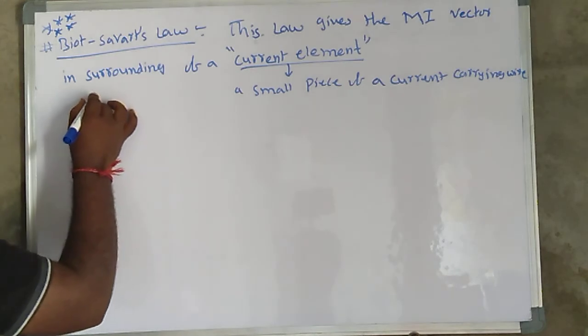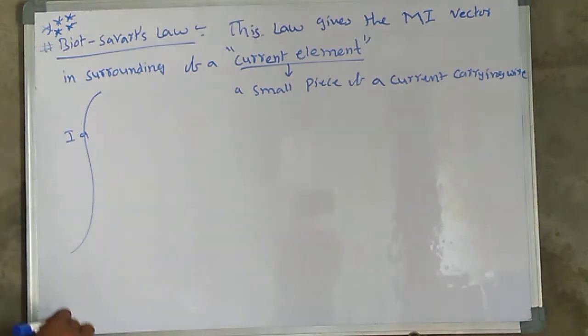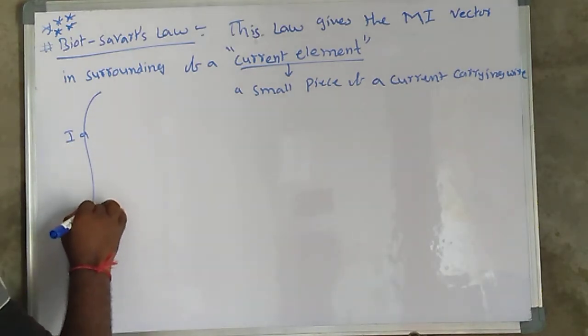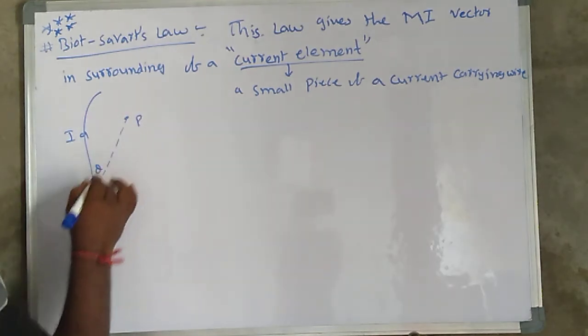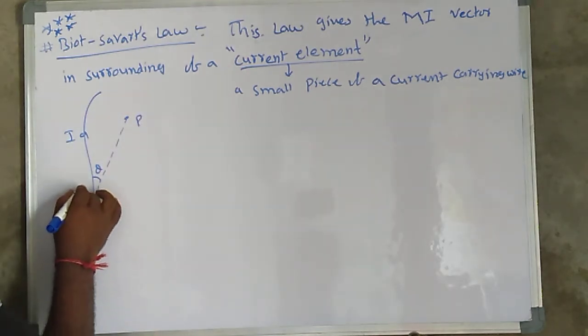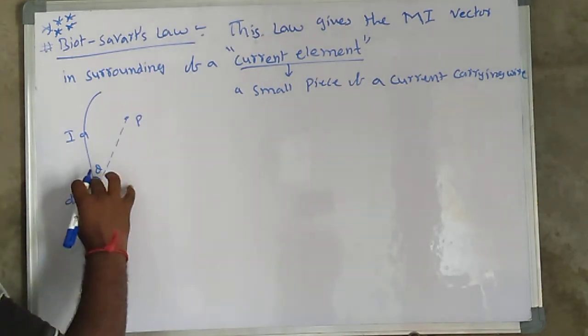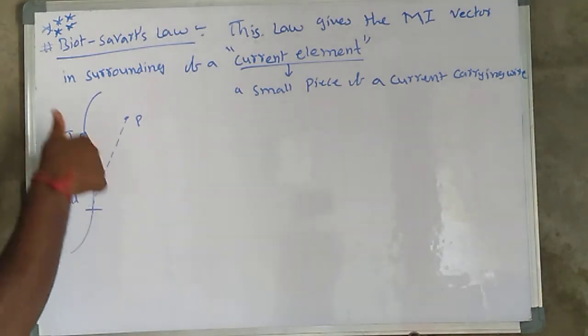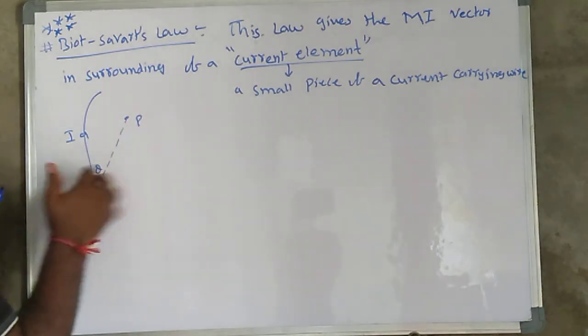So here let us consider one wire. Here the current direction is I. Let us consider this is the point P, making angle theta, and here the small element dl. Due to this, in this area the current direction is upward, inward into the board, and in this area outward.